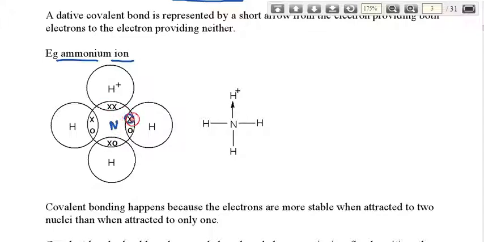Here the X is represented as a nitrogen electron. The outermost shell has 5 electrons: 2, 3, 4 and 5. Each hydrogen has one electron. This one shares, this one shares, this one shares. So these three interactions are considered normal covalent bonding.